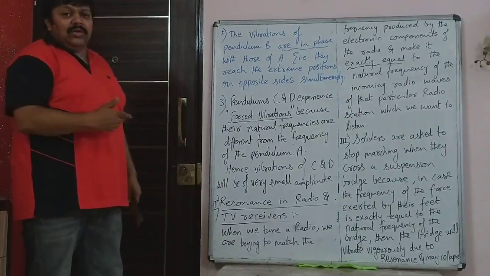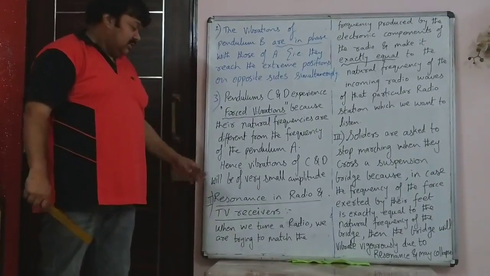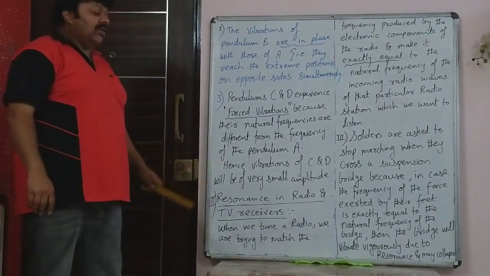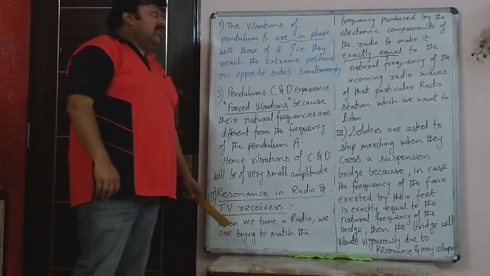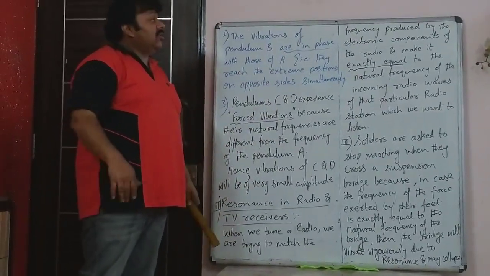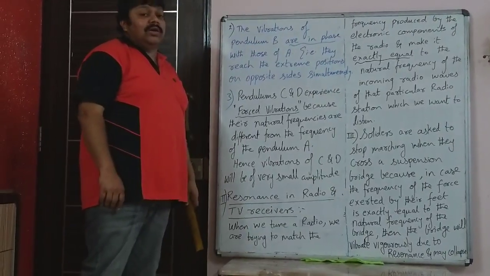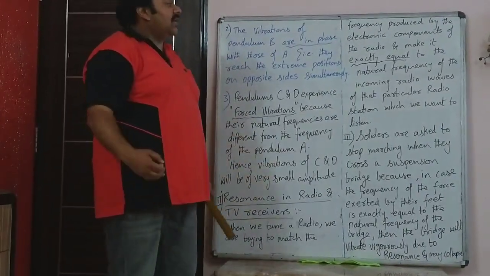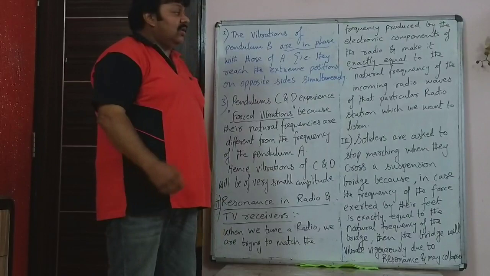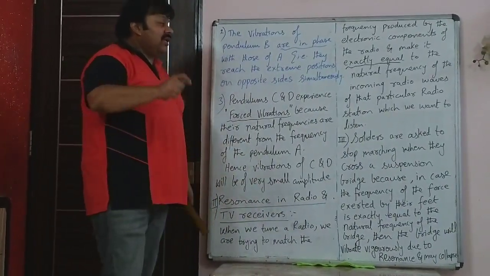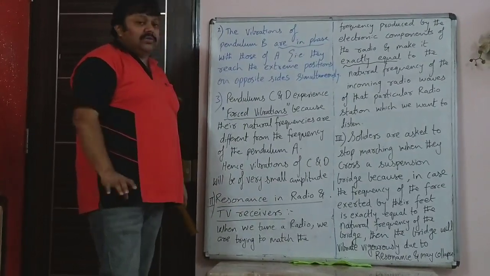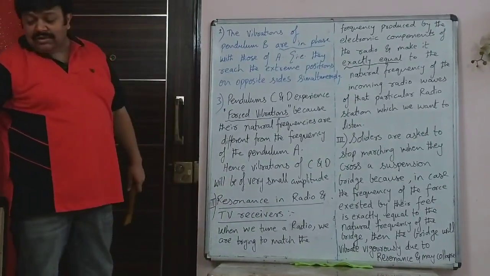Now, the second example of resonance which we are seeing in detail is resonance in a radio and TV receiver. When we tune the radio, we are trying to match the frequency produced by the electronic components of the radio and make it exactly equal to the natural frequency of the incoming radio waves of that particular radio station which we want to listen to. So even that is an example of